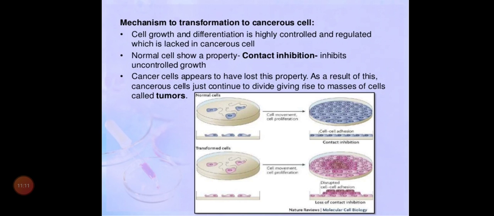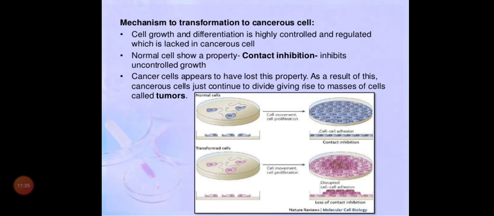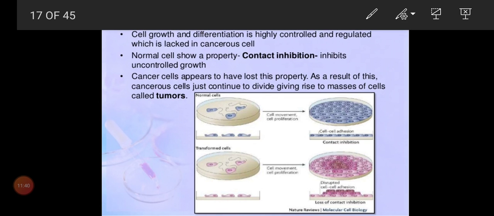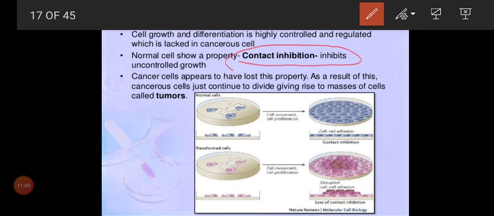Now we know about cancer. We are saying a normal cell will change into a cancerous cell, or a neoplastic cell, that is a cancer-causing cell. How does it occur? Now look at this slide, you will get the concept. Normally the cell will undergo division and continue its process, but that normal cell has a phenomenon in it called contact inhibition.